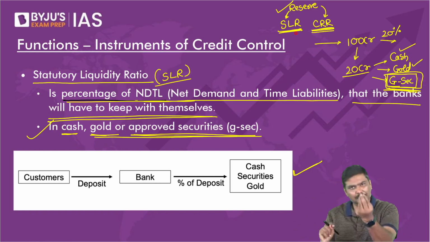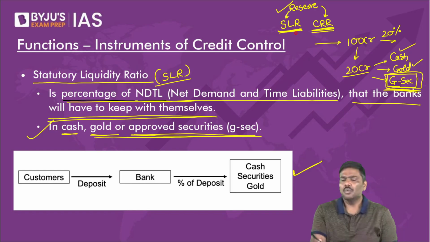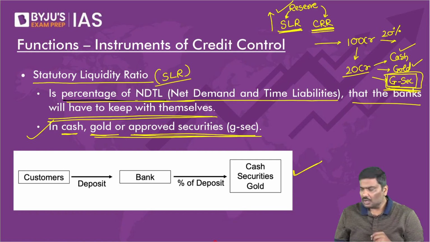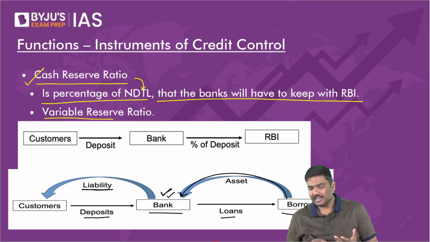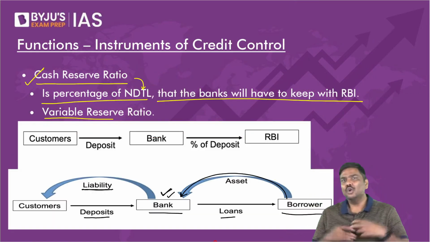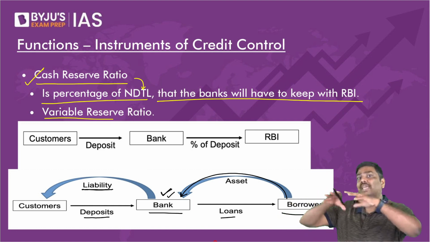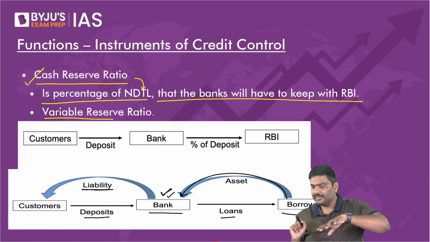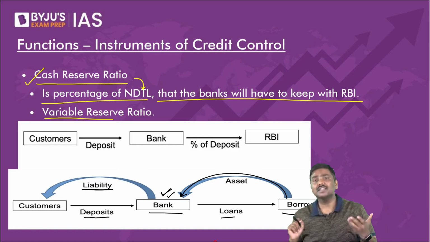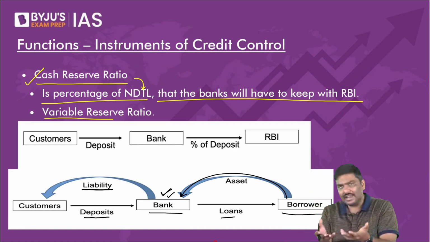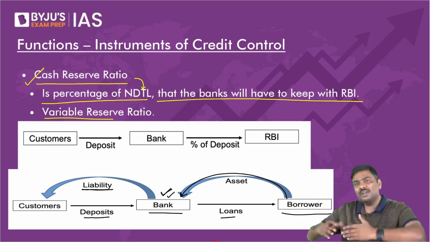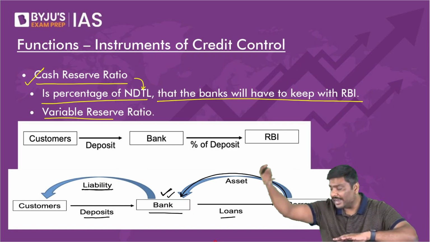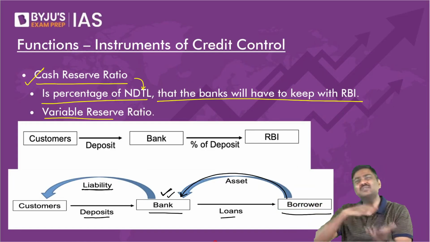Let me take a very simple example. What if SLR is increased? Think of it. If SLR is increased, don't you think you will keep more deposits with yourself? You will give fewer loans in the market. I hope you understand this. If SLR is increased, you will keep more of the deposit with yourself, you will have less money to create loans in the market, and vice versa.